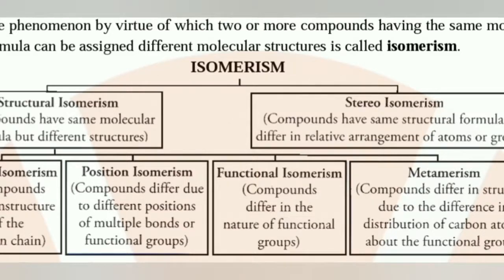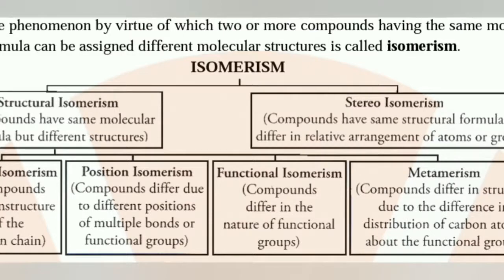Isomerism. The phenomenon by virtue of which two or more compounds having the same molecular formula can be assigned different molecular structures is called isomerism. Isomerism is categorized into two categories, structural isomerism and stereoisomerism. Compounds having the same molecular formula but different structures are called structural isomers. And in stereoisomerism, compounds have the same structural formula but differ in relative arrangement of atoms or groups.